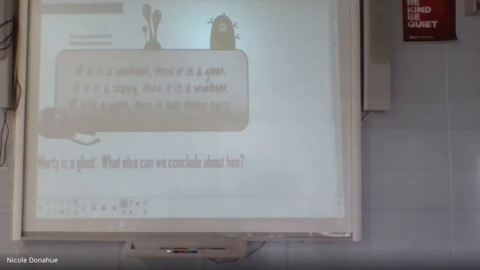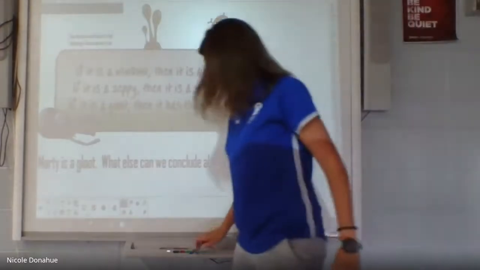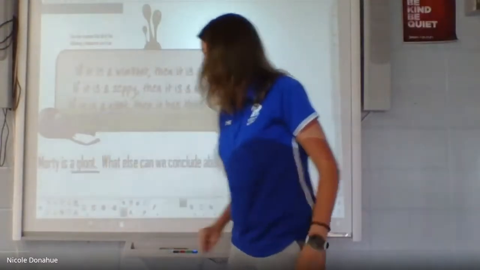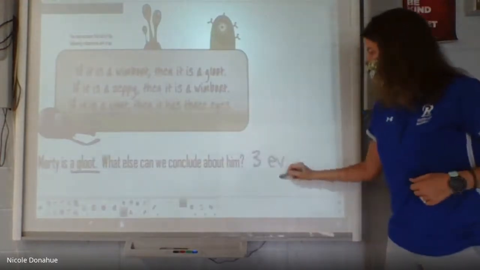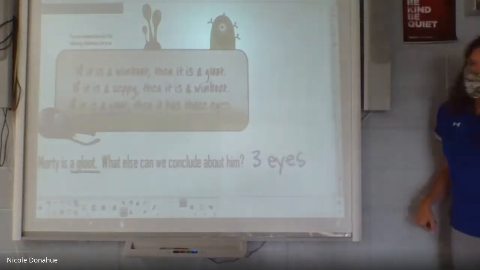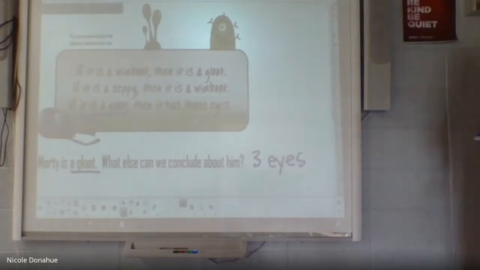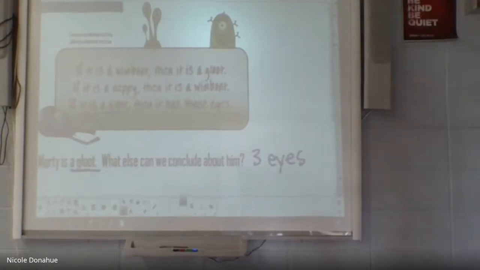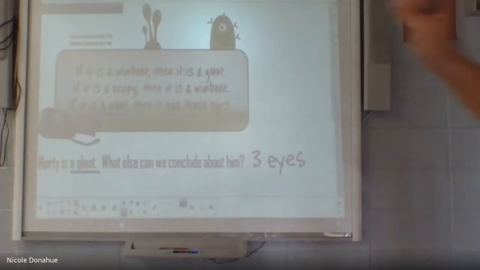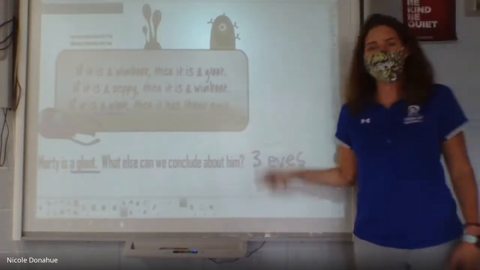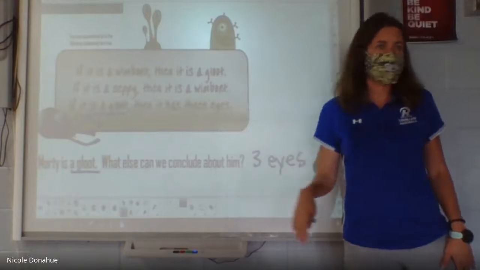It says Morty is a glute. What can we conclude about him? So what's the fact? If I know Morty's a glute, what do I know about Morty? He has 3 eyes. So since this is true, Morty's a glute, he has to have 3 eyes. Does that make sense? Do you see that that's one of our 2 laws here? That's our law of detachment. We're saying the first half is true, then we can conclude that the second half has to be true.